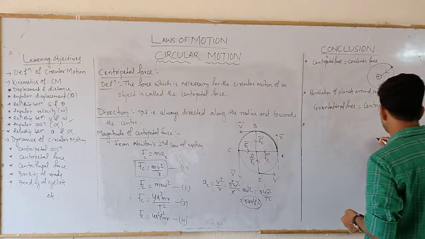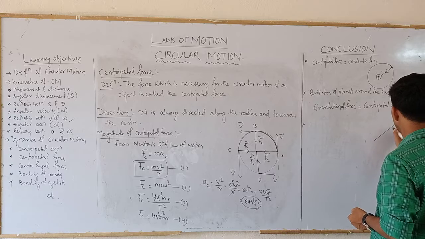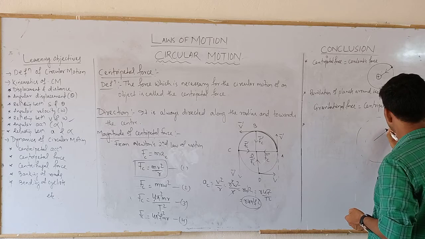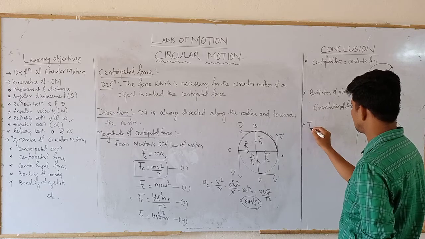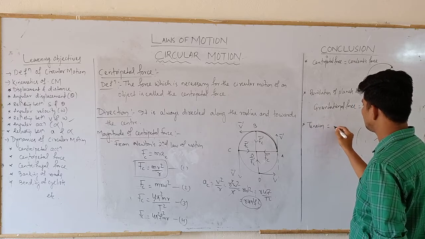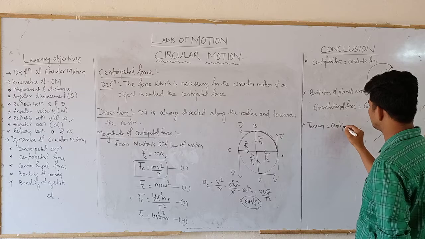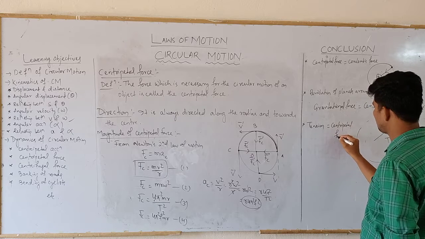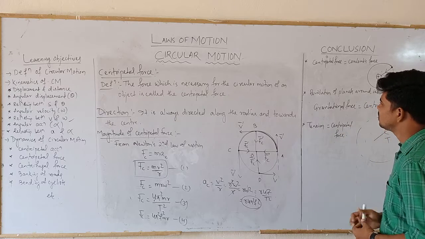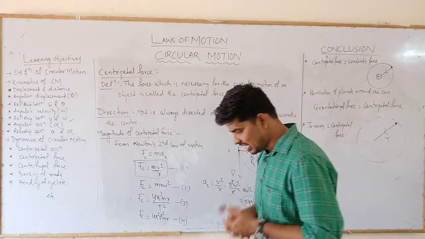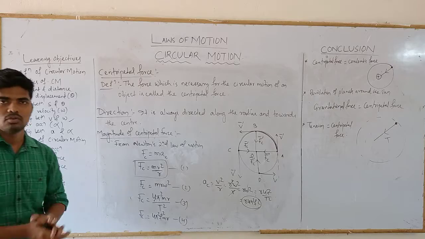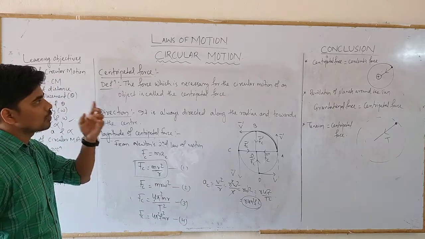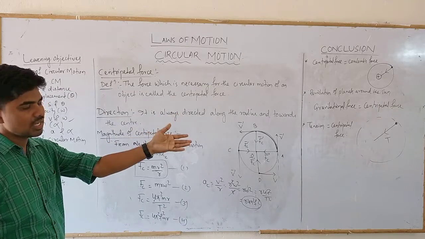So tension will be equal to centripetal force. These are some of the examples where centripetal force is in action in natural phenomena.